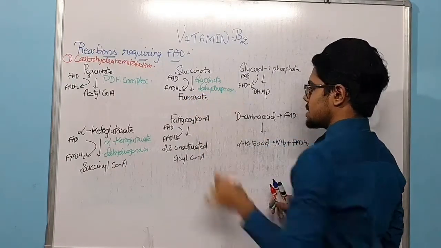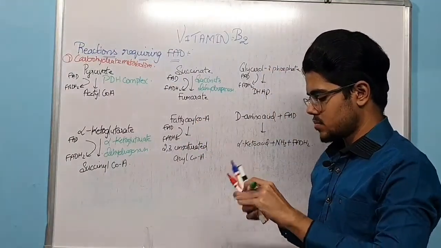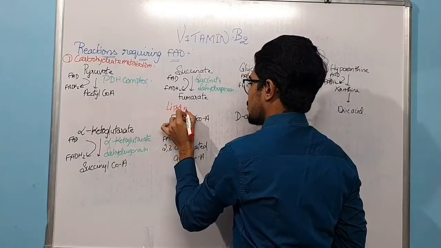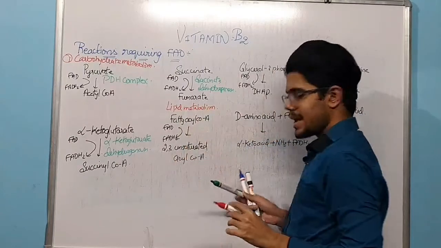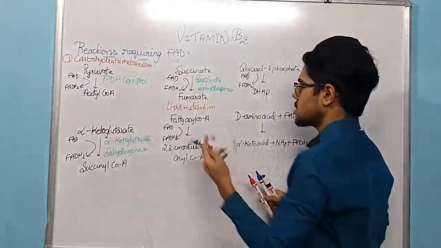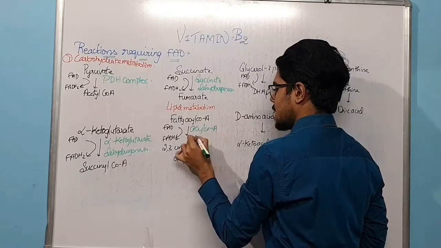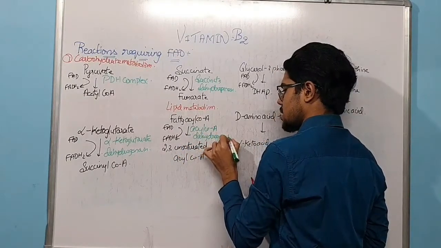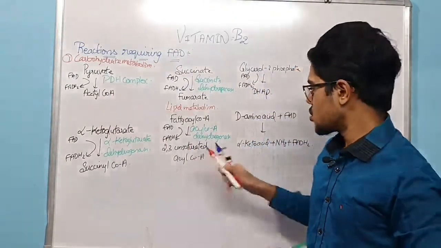Next, fatty acyl CoA, in lipid metabolism. So the enzyme is acyl CoA dehydrogenase, responsible for conversion of fatty acyl CoA to 2,3 unsaturated acyl CoA.